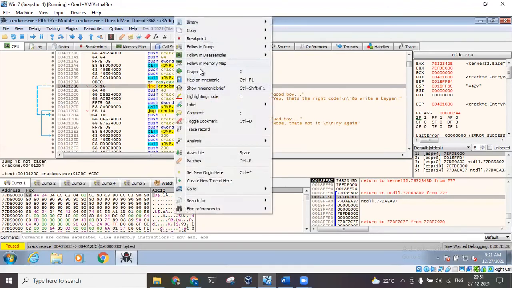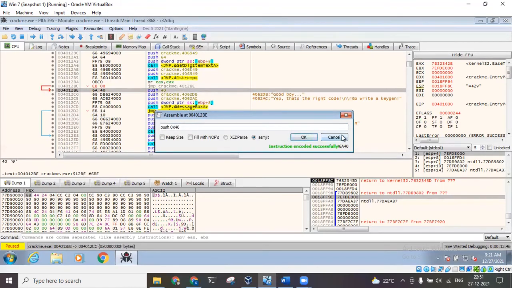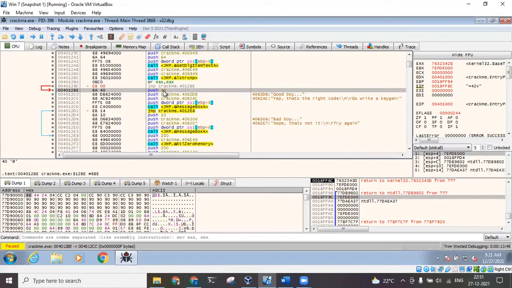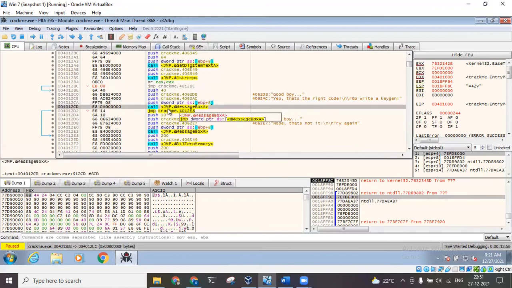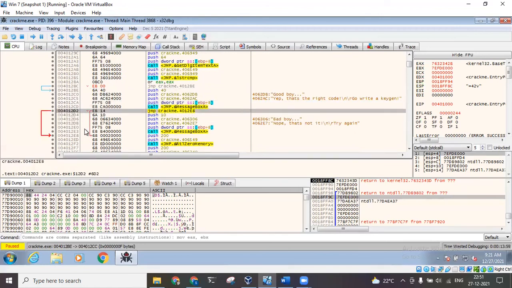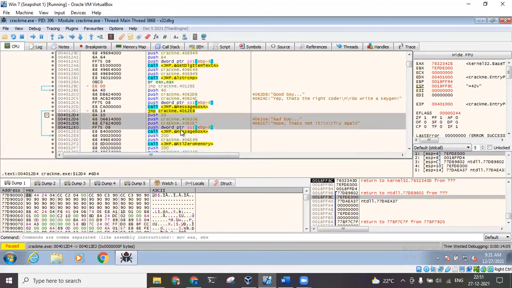So what we can do is just right click and I'll click on assemble, and I'll change this to JMP 4012DE. So now it won't check for anything. It will automatically jump to this particular block of code every time. Okay. And over here, it will again print this correct message. And after that, it will jump to 4012E8. That is, the control will directly flow to this particular area and the execution will continue. Meaning to say, this particular block of code, which is called for the incorrect values, is always bypassed. This will never be executed, and that is exactly what we need.